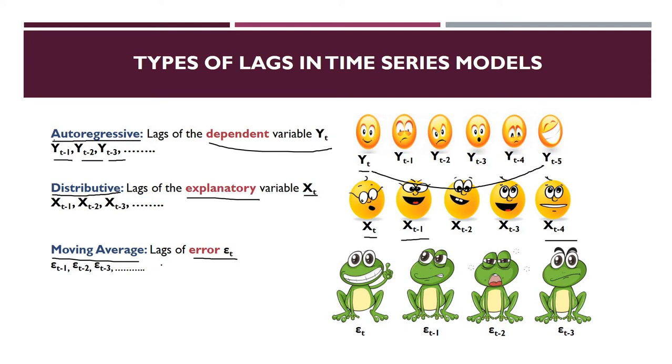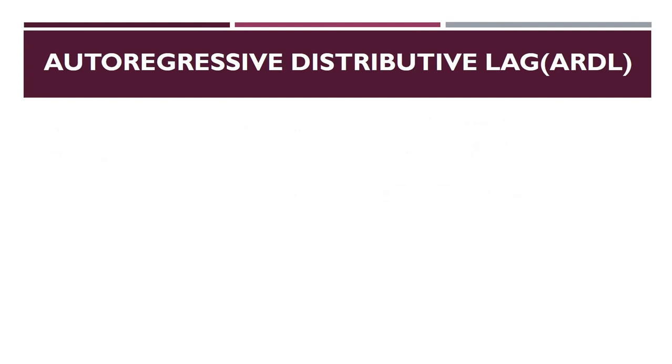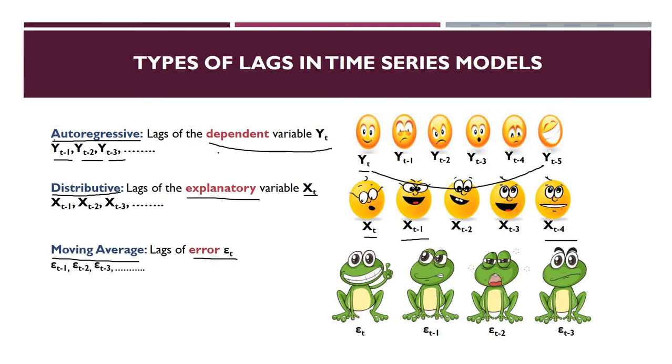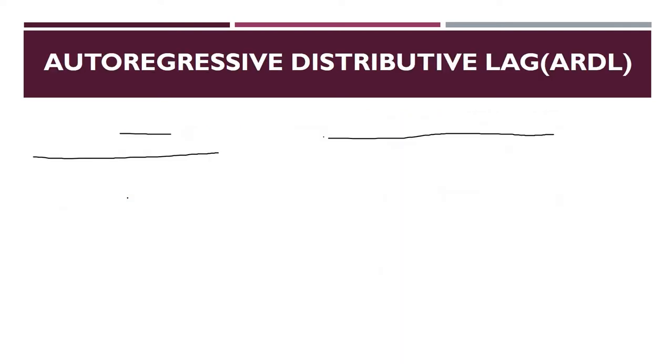Now let's come to the autoregressive distributive lag model. The autoregressive distributive lag is an OLS model, that means ordinary least squares, consisting of lags of the dependent variable. That means now we are taking lags of the dependent variable y and the explanatory variable x only. In the previous slide we learned that there are three types of lags: autoregressive, distributive and moving average. In the ARDL model, we are not taking the lag of moving average, we are just taking the lag of itself and the explanatory variable.